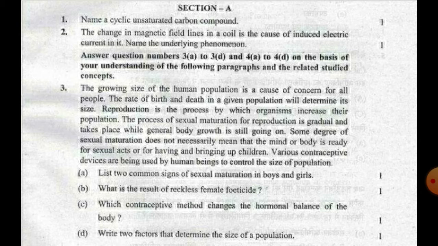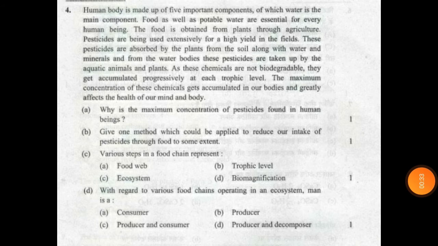Next question, this is question number 4. This is also a paragraph based question. Human body is made up of 5 important components, of which water is the main component. Food as well as potable water are essential for every human being. The food is obtained from plants through agriculture. Pesticides are being used extensively for a high yield in the fields. These pesticides are absorbed by the plants from the soil along with water and minerals from the water bodies.